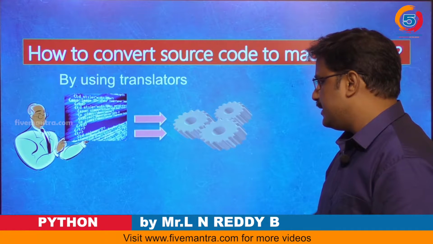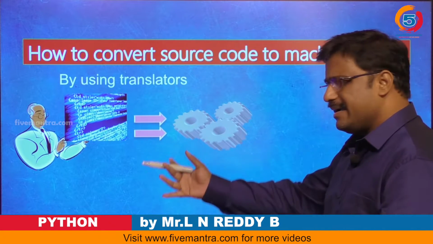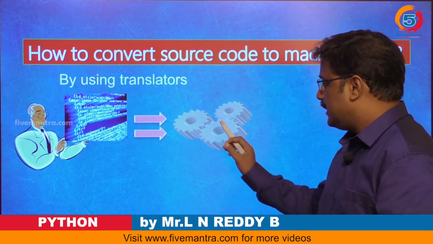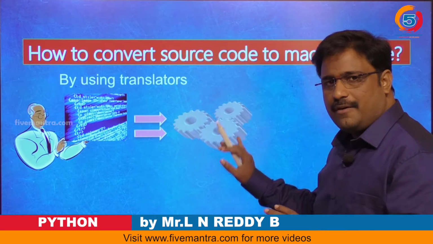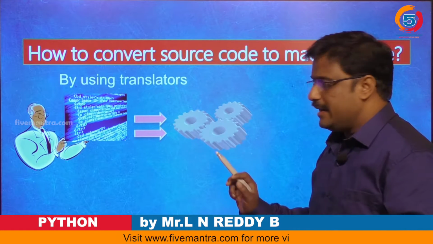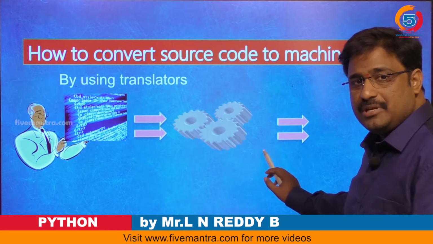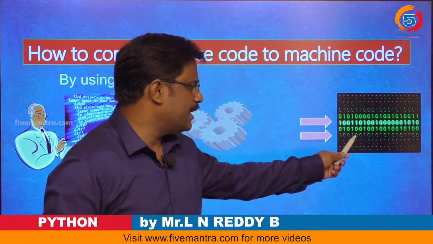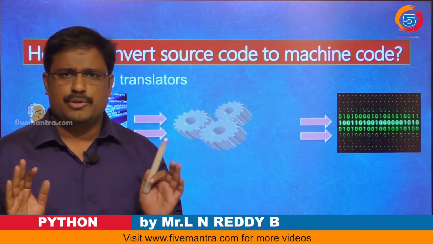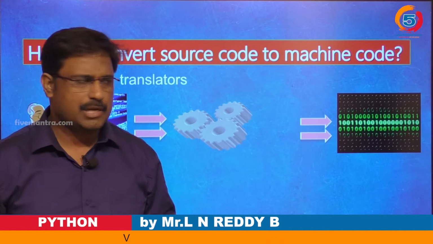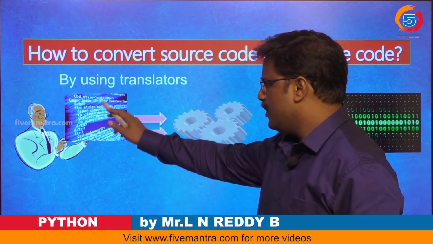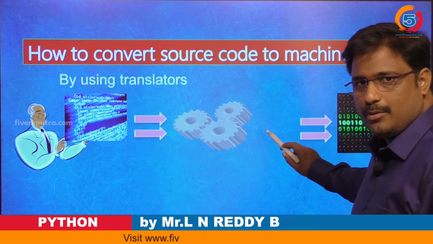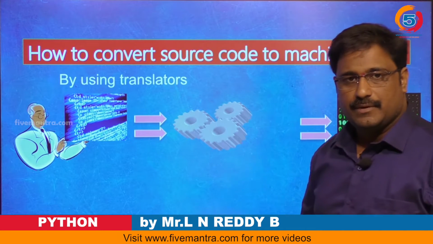The translator takes the total code instruction by instruction, processes it, and translates it into machine understandable code. This machine understandable code is nothing but zeros and ones. Your machine can only understand zeros and ones. Whatever code we have written in our language has to be converted into machine understandable code, then only will your application work, right?